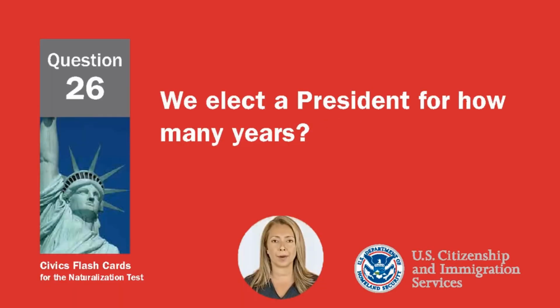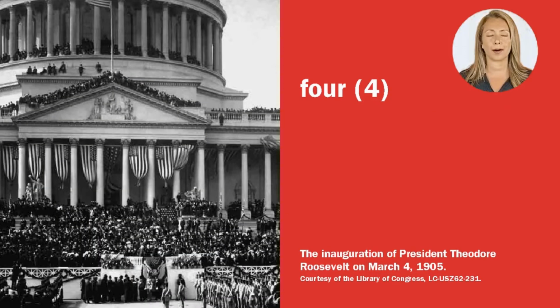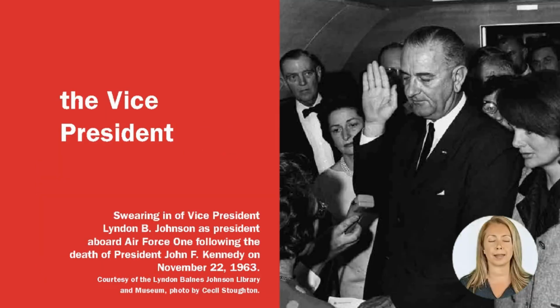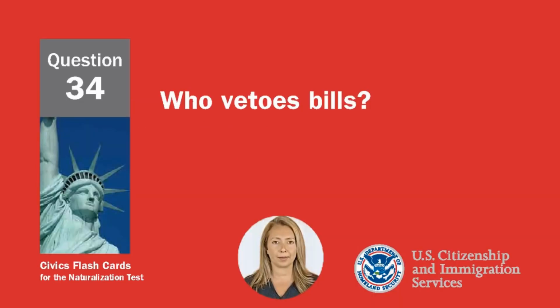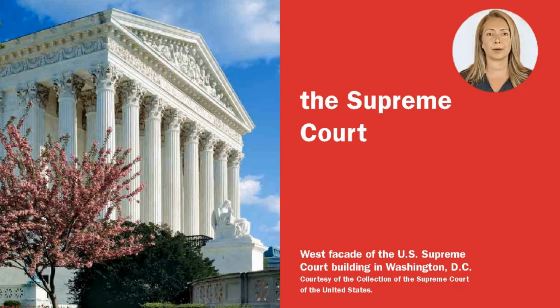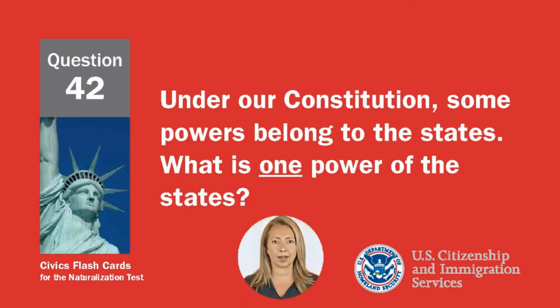2. We elect a president for how many years? 4. If the president can no longer serve, who becomes president? The vice president. Who vetoes bills? The president. What is the highest court in the United States? The Supreme Court. Under our Constitution, some powers belong to the states. What is one power of the states?